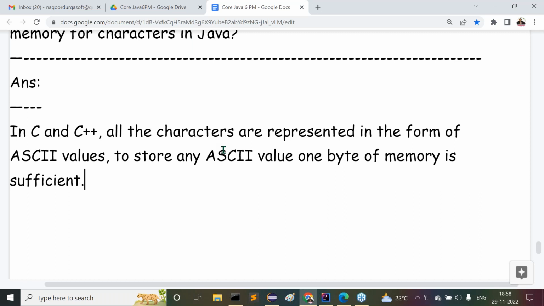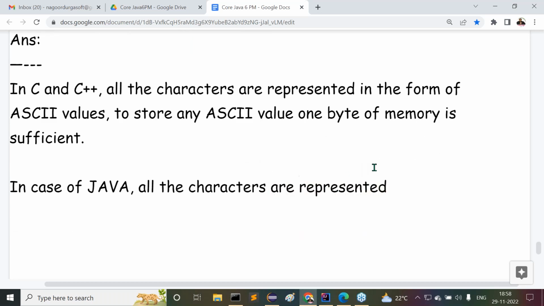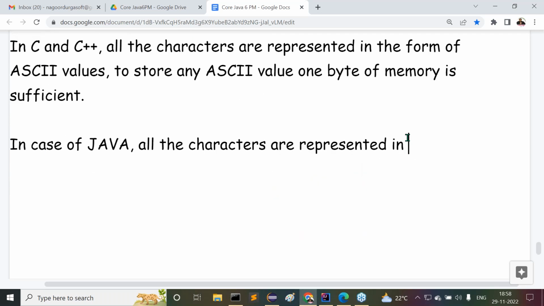But in the case of Java, what happened here? In Java, all the characters are represented in the form of Unicodes. In C and C++, characters are represented in the form of ASCII values. But in Java, all the characters are represented in the form of Unicode representations.